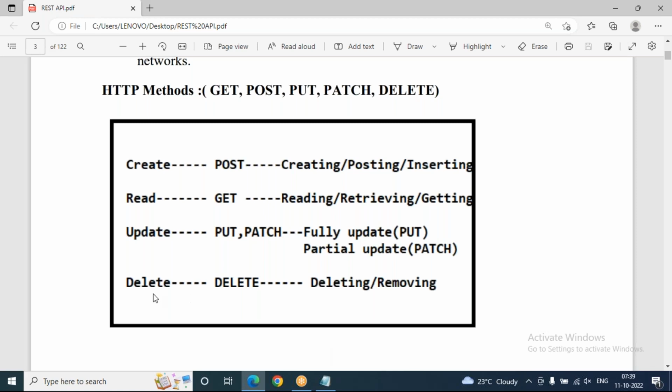Now you can see here clearly I mentioned create means we can post the record: creating or posting or inserting. Read means get only: reading or retrieving or getting. Update means put, patch. So put means fully update, patch means partial update. So both are required. Both the ways also we have to do all operations, especially CRUD operations. Delete means to delete or remove the records from the database only. So these are the methods involved in Django REST framework clearly.